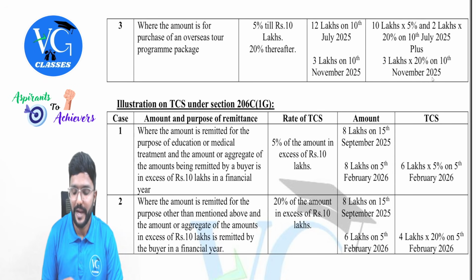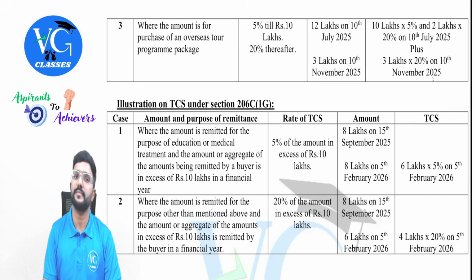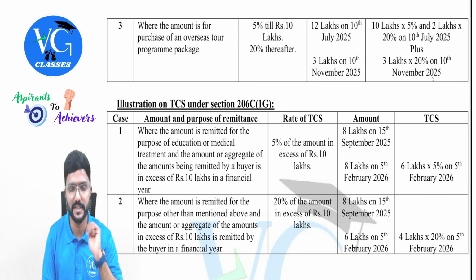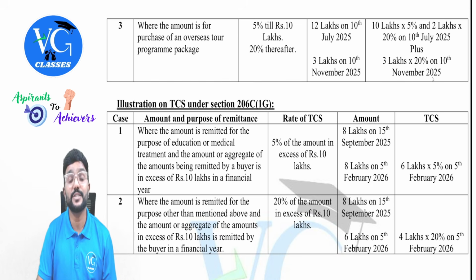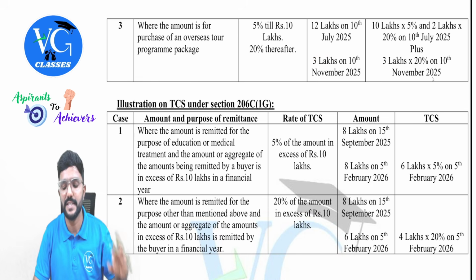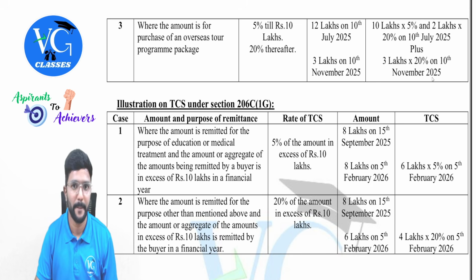Next. Assume I purchased a foreign tour package on 10th July for 12 lakh. So straight away, what is the TCS rate? Up to 10 lakh, 5%. In excess of 10 lakh, how much is there? 2 lakh, 20%. Both the rates will be applicable for single purchase. Next, I purchased one more package for 3 lakhs on 10th November 2025. What is the TCS rate? Straight away 20% because already 10 lakh limit is crossed.